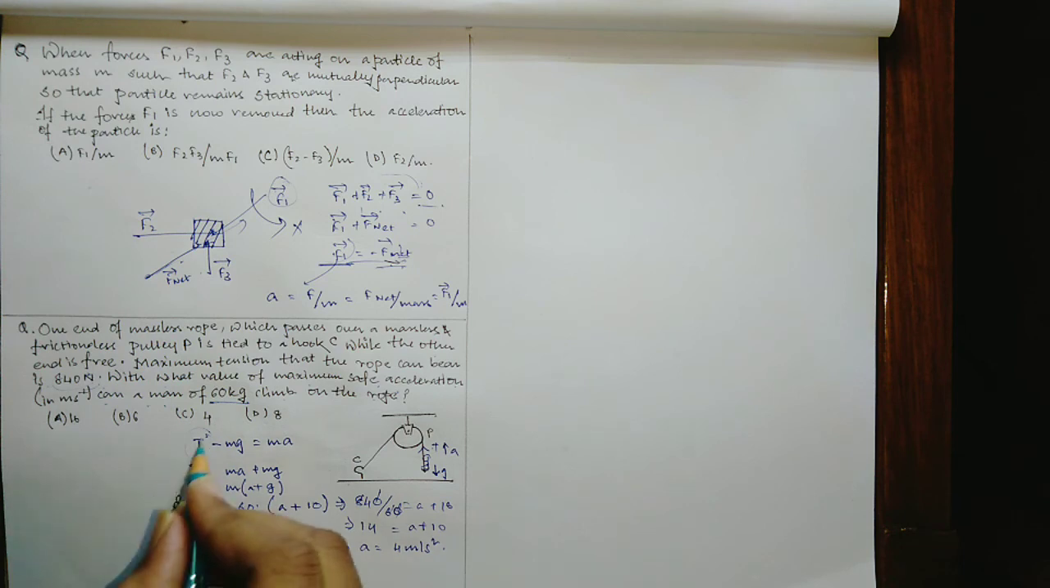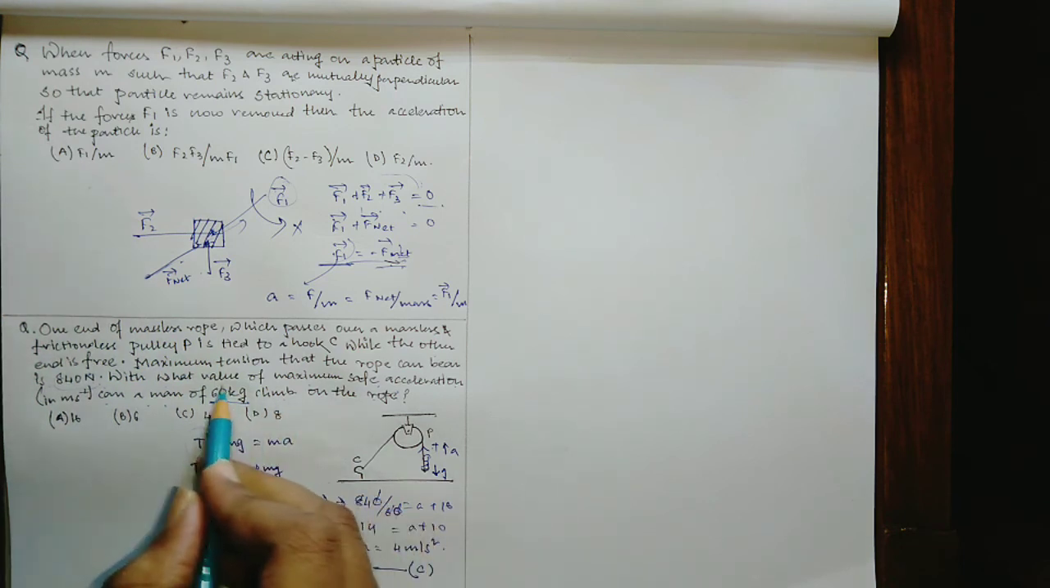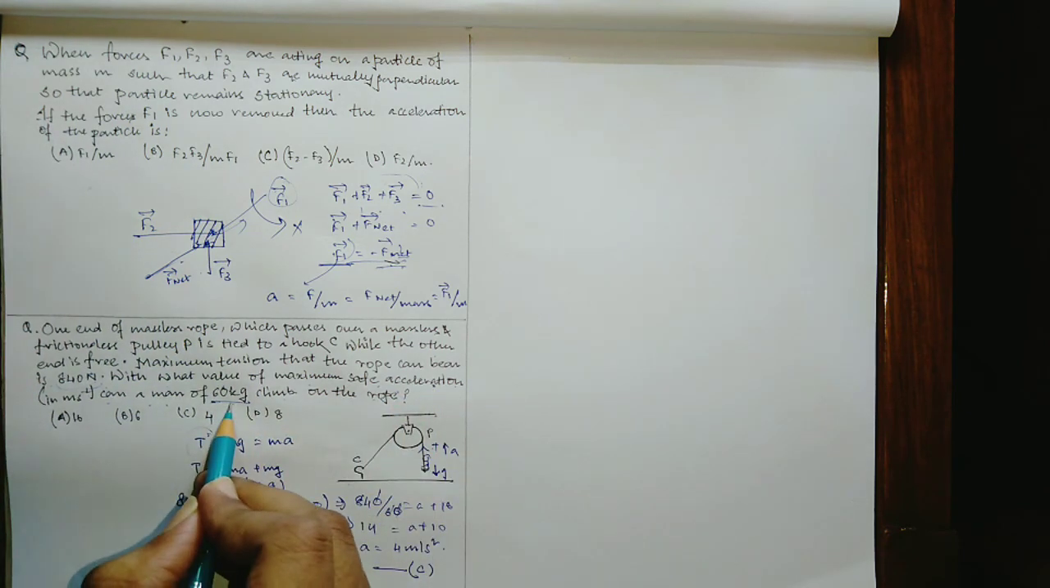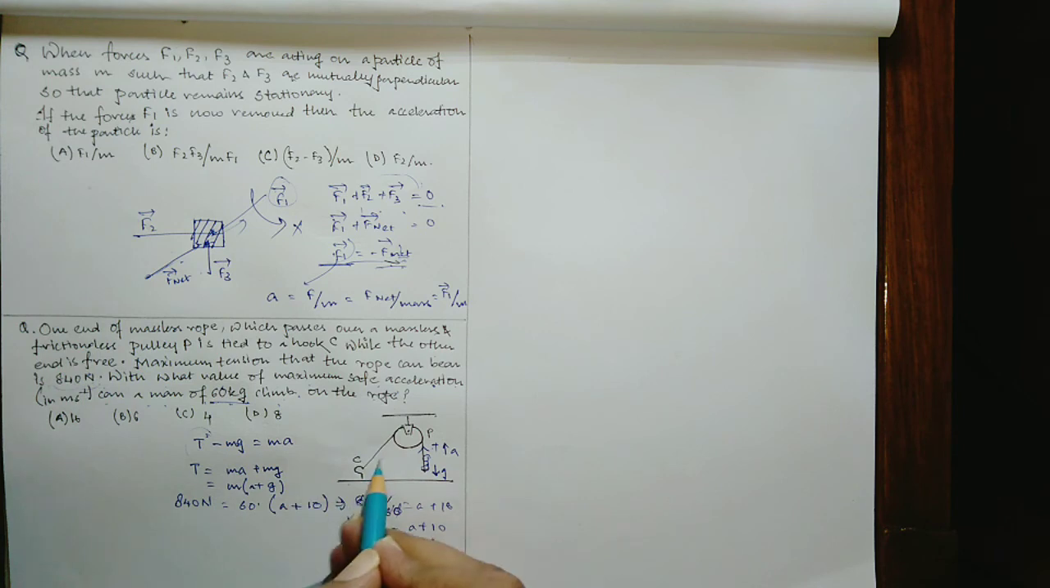This means option C is right. So the maximum safe acceleration with which the man of 60 kg can climb up the rope without breaking it is 4 meter per second square. So this is the solution.